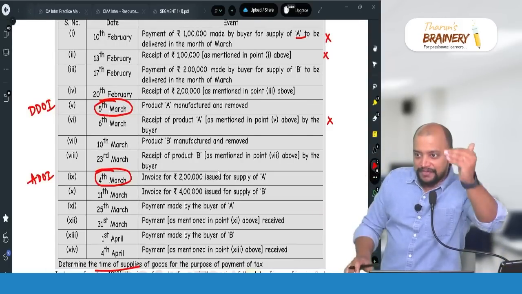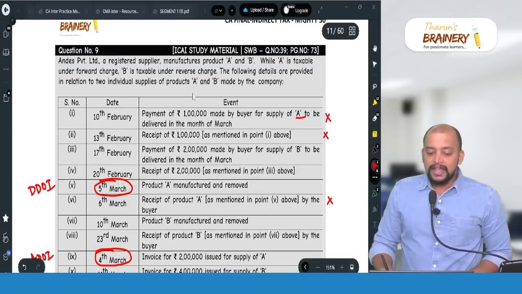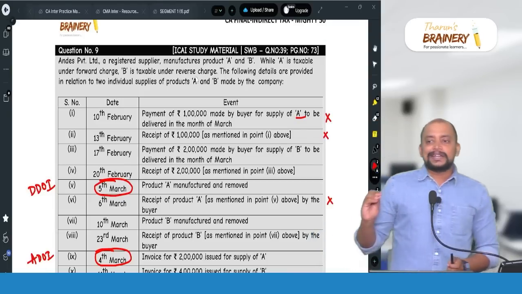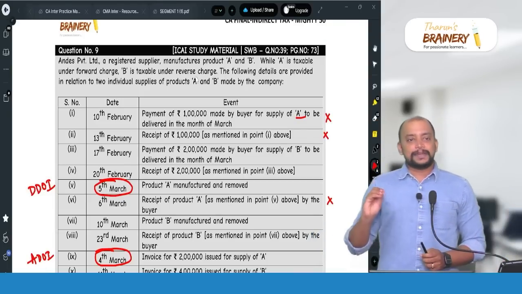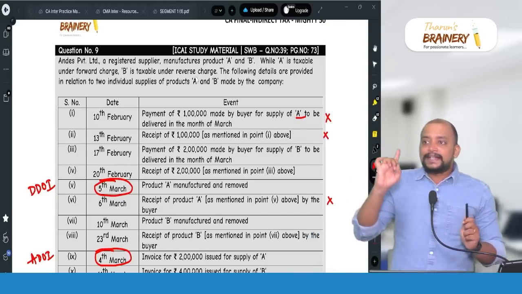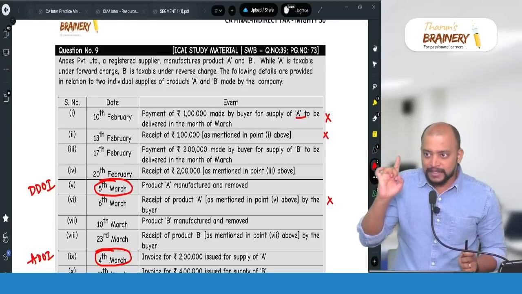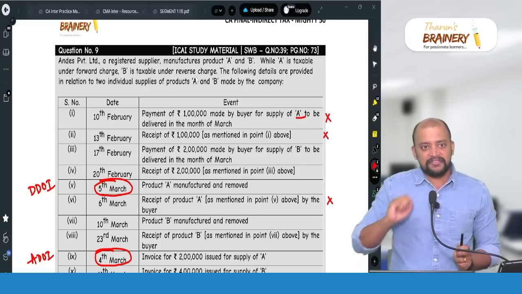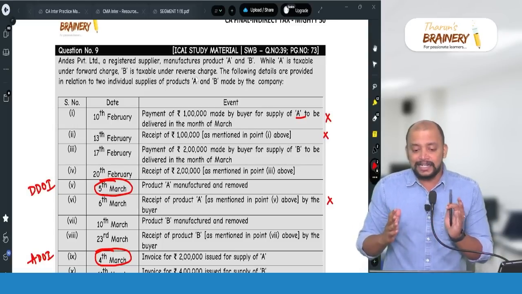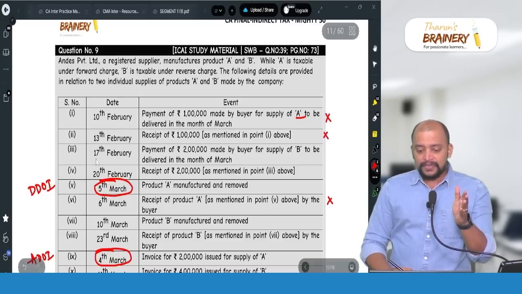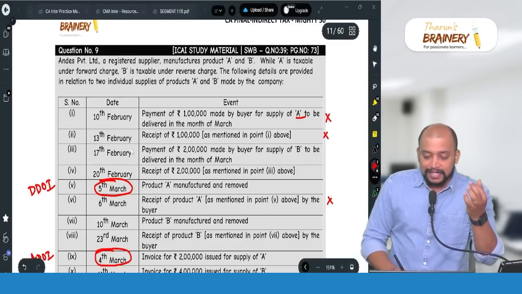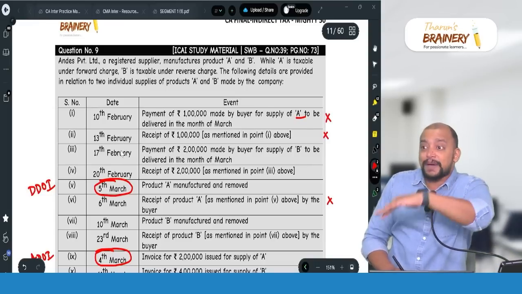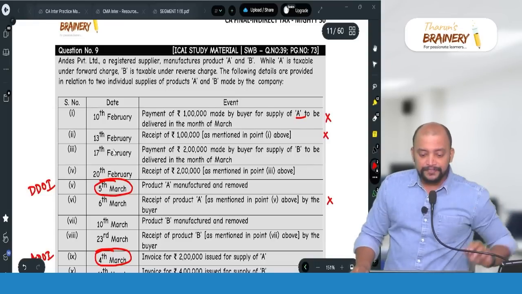Now only for product B we need to see. Product B is what? While B is taxable under reverse charge. Now for B, RCM, goods RCM, section 12 subsection 3. We need to take the date on which goods are received by the recipient, date on which recipient has made payment to supplier, or 31st day from the date of invoice, whichever is earlier. What is the date on which the supplier of product B has received? So don't see when it is dispatched, see when it is received.